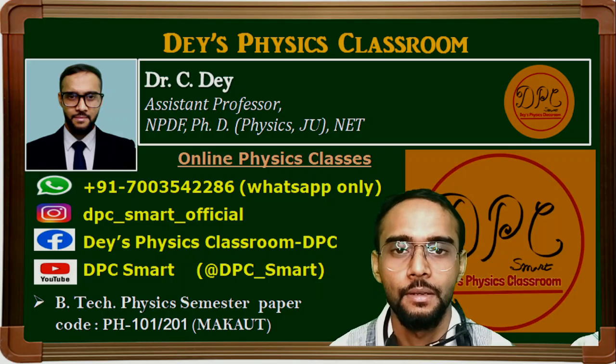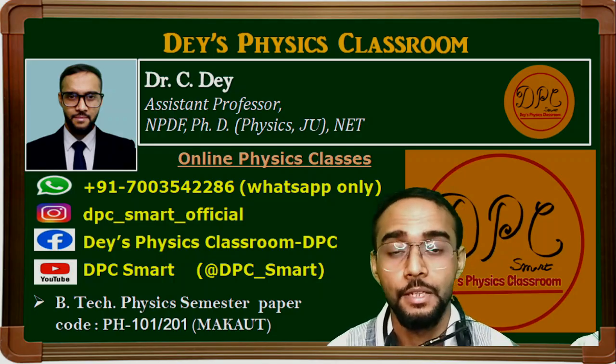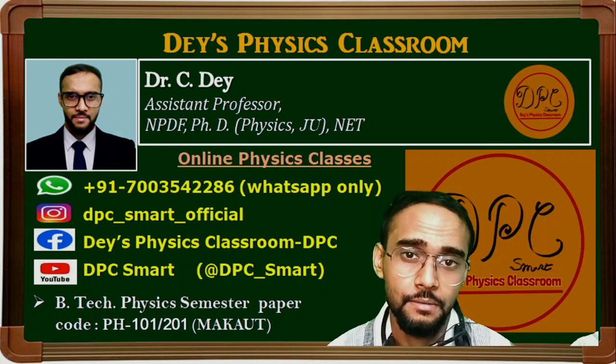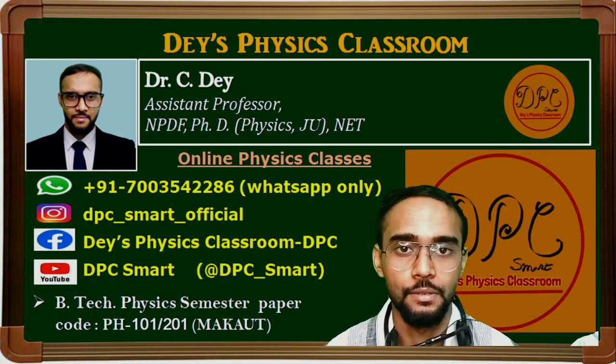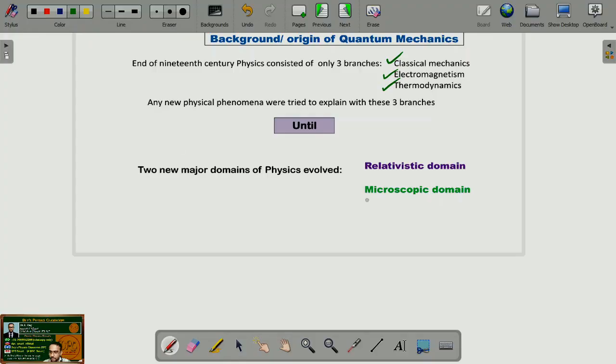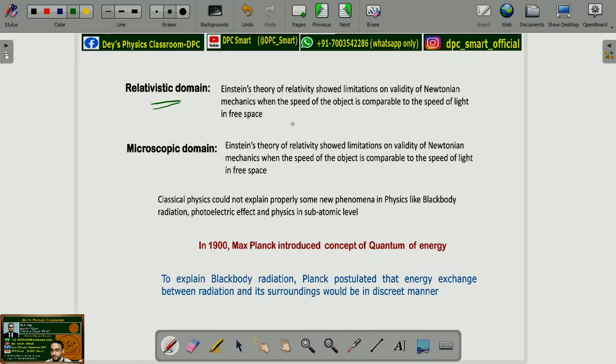But when these two new branches evolved in physics, they were unable to solve it using classical mechanics, thermodynamics and electromagnetic theory. So the two new domains were relativistic domain and microscopic domain. Now what is relativistic field? In the year 1905, Einstein gave the theory of relativity.